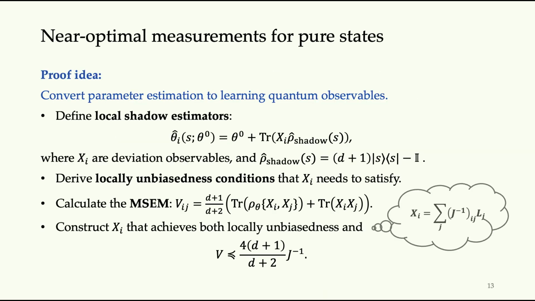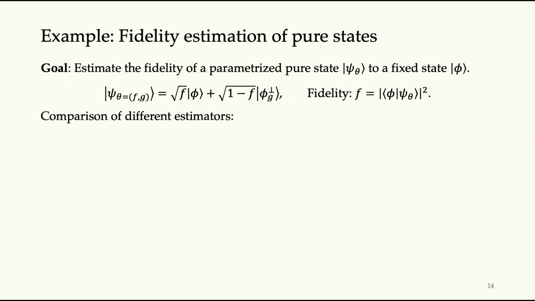Okay, now I'm going to move on to talk about one example, an application of our protocol. This example involves fidelity estimation of a pure state. Usually, in a task of fidelity estimation, we don't know exactly what kind of quantum state we have.